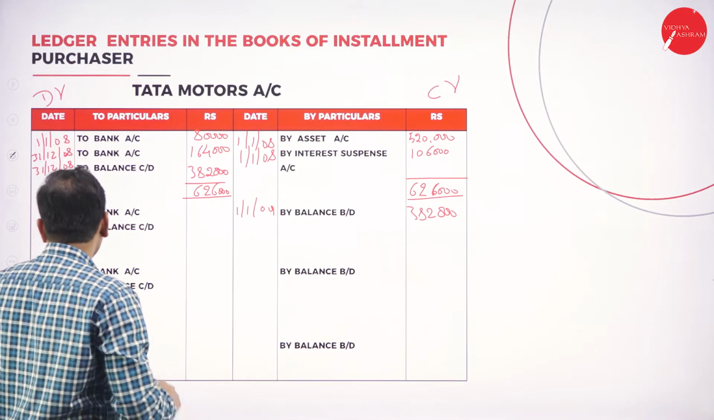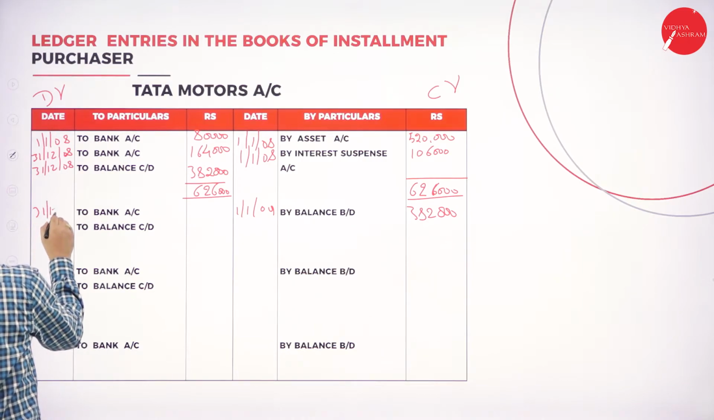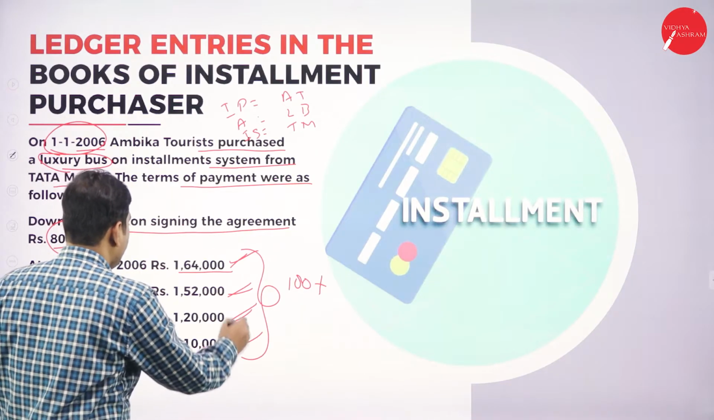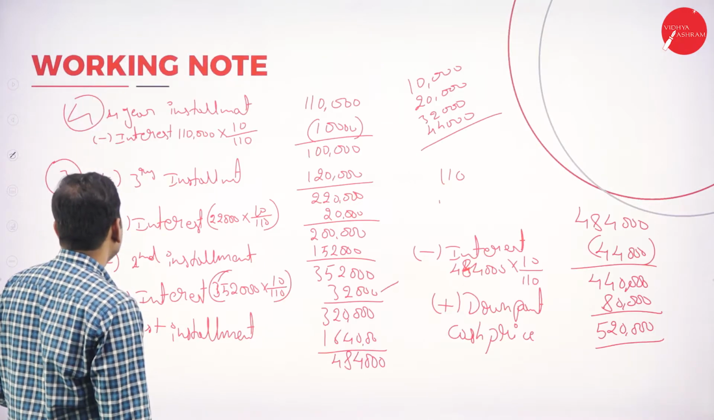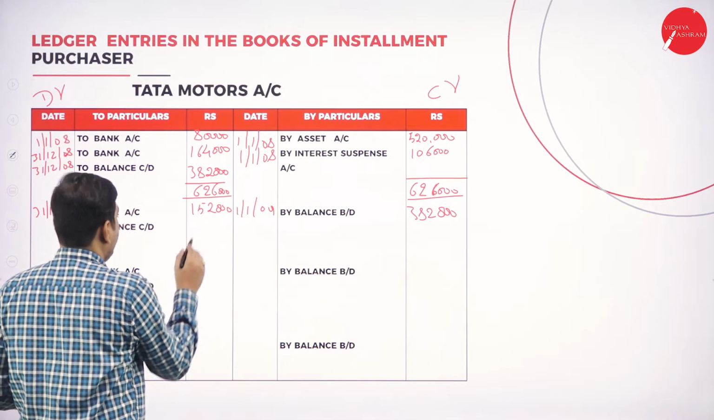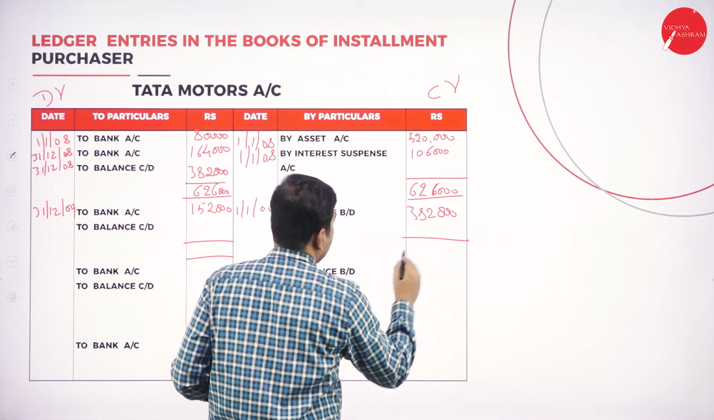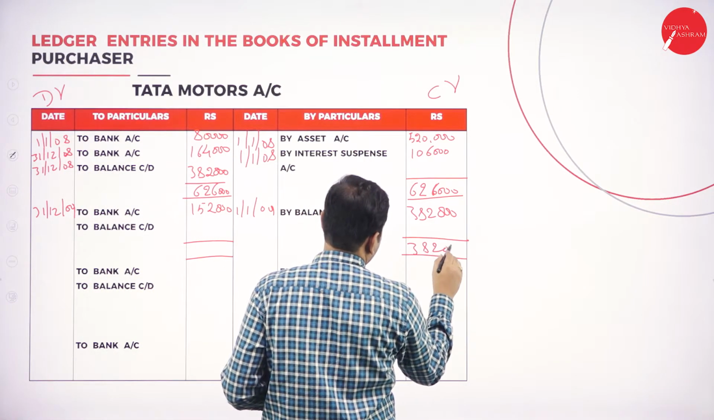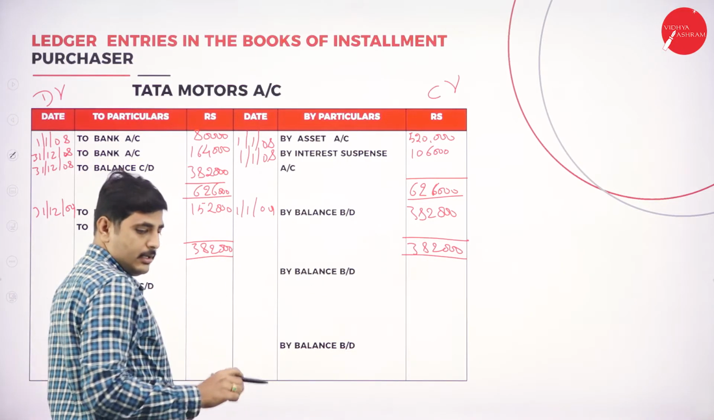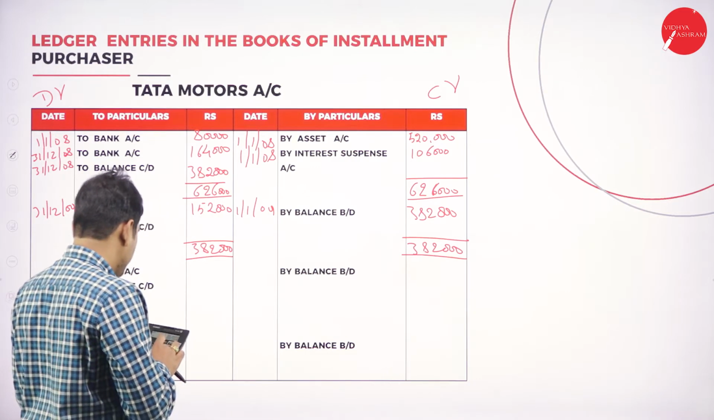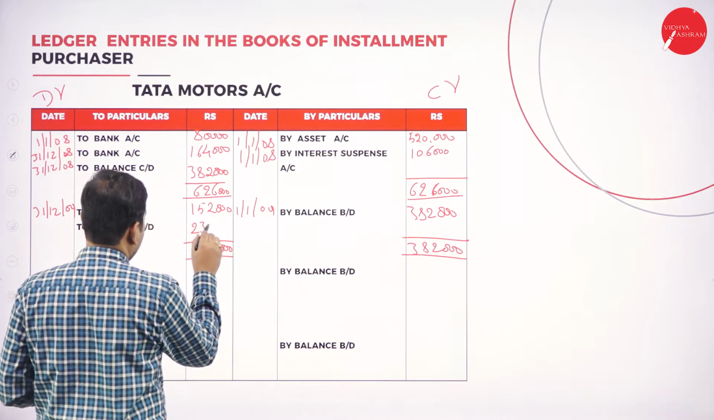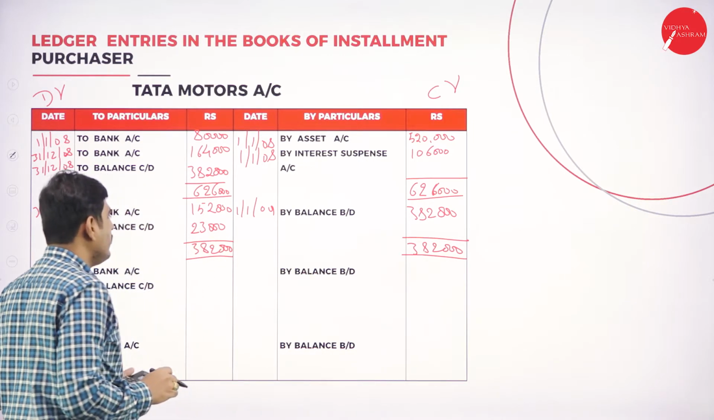So what is the installment amount we will pay here on 31st 12 2009? We have to show the second year installment. What is second year installment? See, this is the second year. 1,52,000 is the second year installment, right? 1,52,000. Remaining amount will be carried down. So write 3,82,000. Here also 3,82,000. Deduct the 1,52,000. Remaining balance 2,30,000 will be carried forward or carried down.